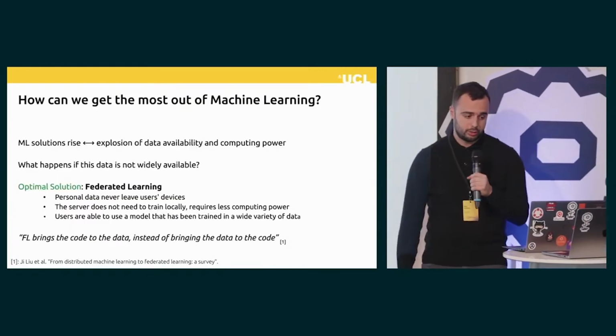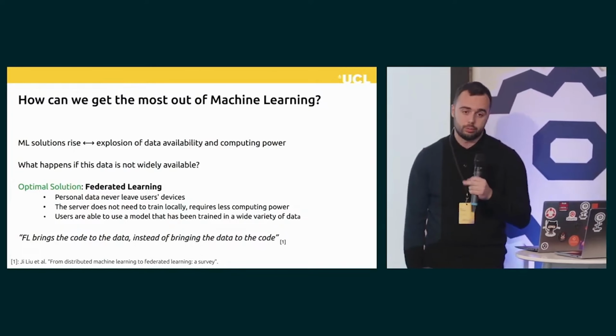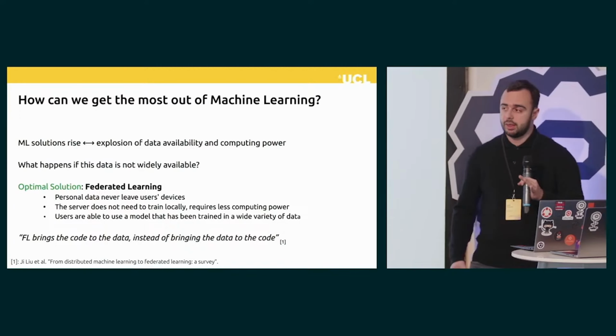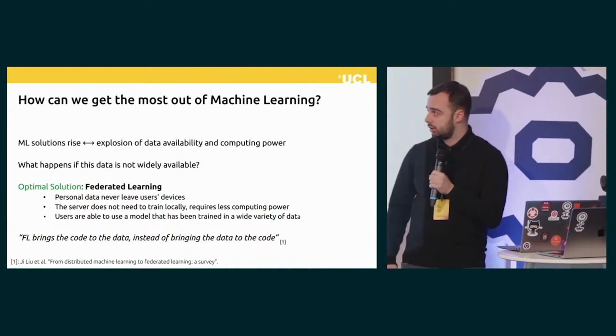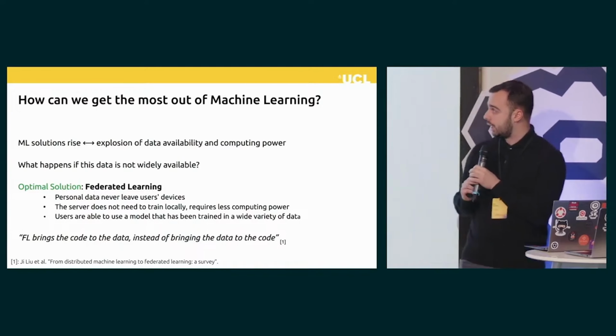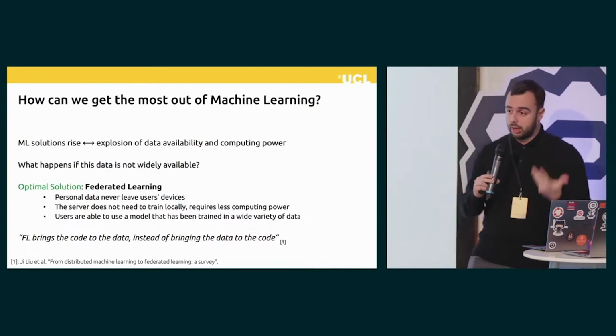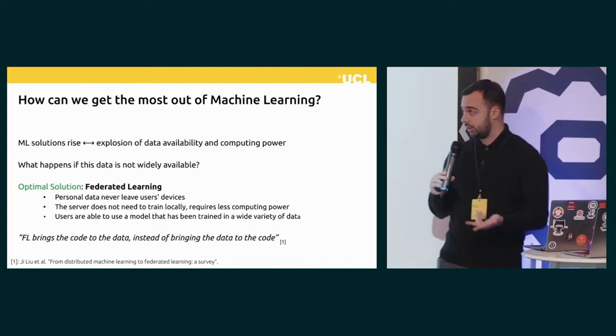So this summit is all about getting the most out of machine learning, and we've heard some great talks yesterday, more to come today. And I think the gist of all of it is that the rise of machine learning solutions is directly linked with two things: the explosion of data availability and the explosion of computing power. But what happens if this data is not widely available?